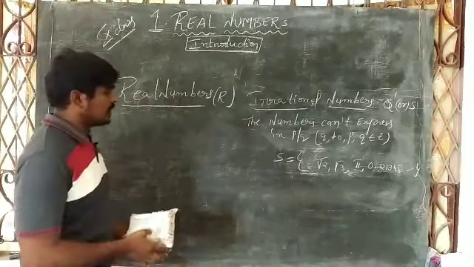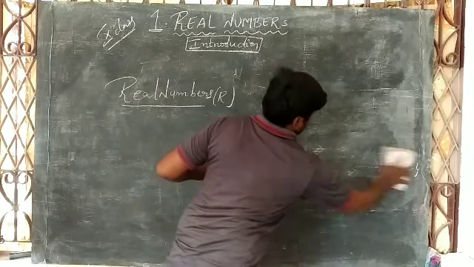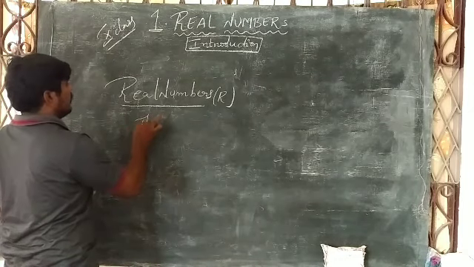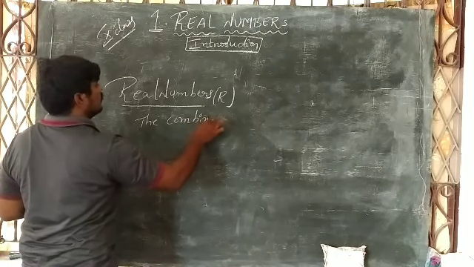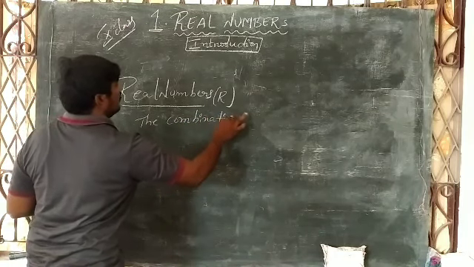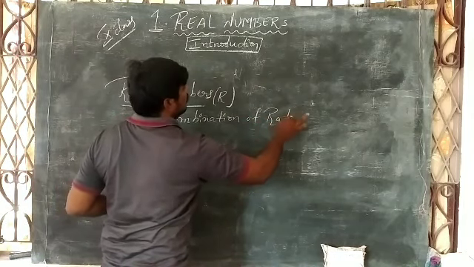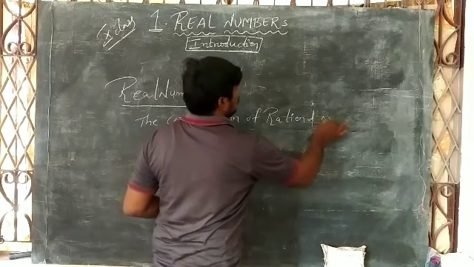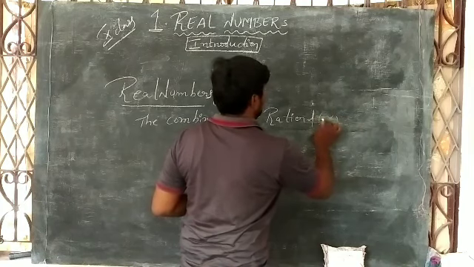So real numbers means, as I already told you just now, the combination of rational and irrational numbers. Please note down, all of you.